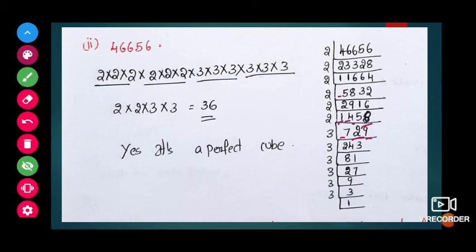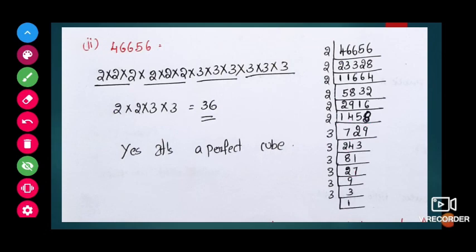729. Then we will go with the 3. 3 ones are 3, 3 twos are 6, 12 means 3 fours are 12, 3 threes are 9. Again 3 eights are 24, 3 ones are 3. Next 3 twos are 6, then there will be a 2, 21 means 3 sevens are 21. Then 3 threes are 9, 3 ones are 3.